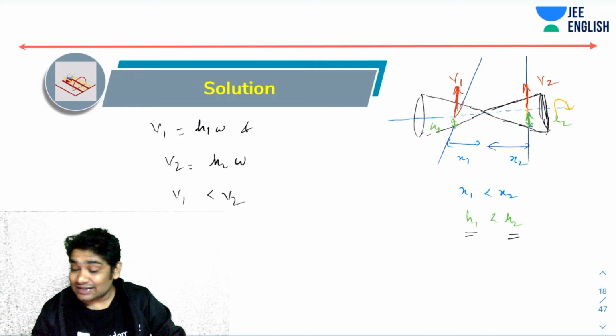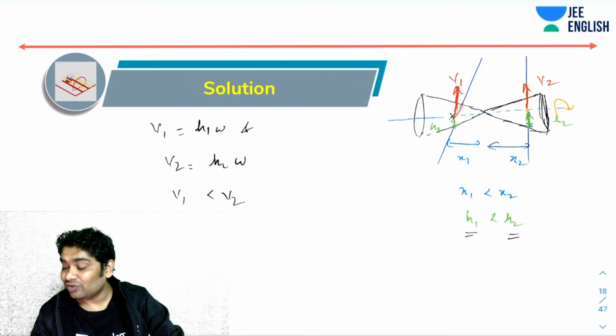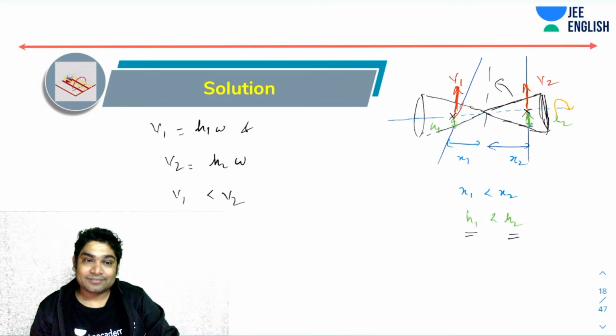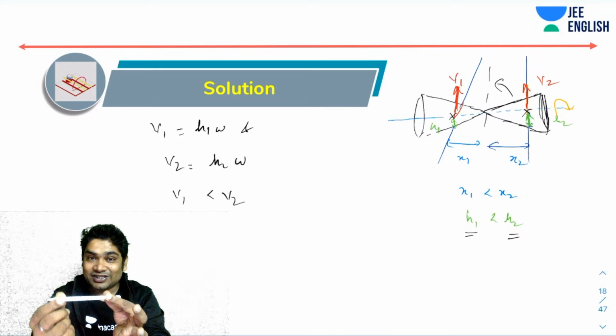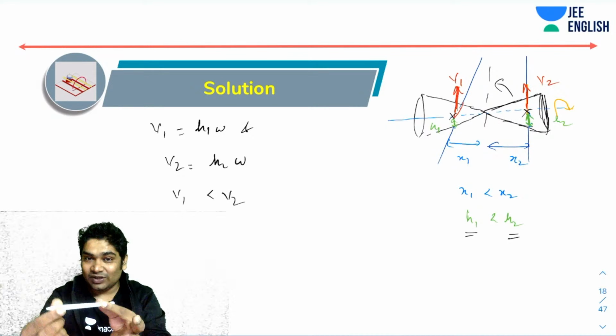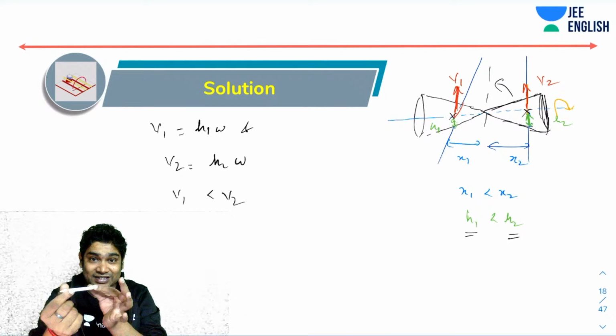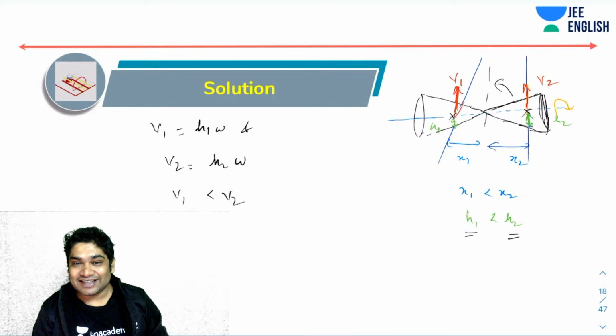Now, since this end moves slower and this end moves faster, where will it turn? It will turn like this. Imagine this end is moving slower and this end is moving faster. So where do you think this will end up turning? It turns towards the left. Okay, so that is the explanation.